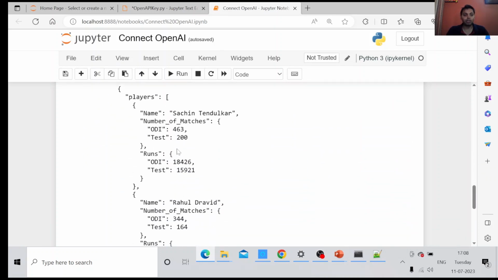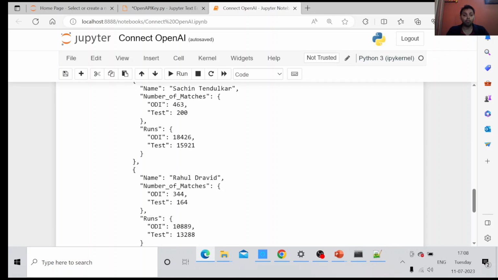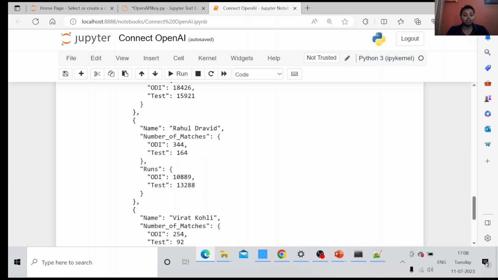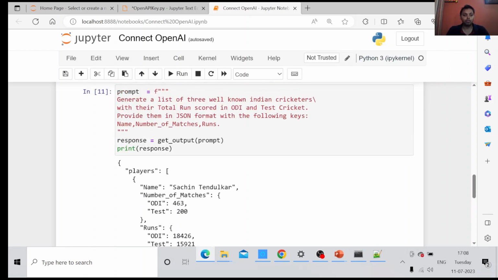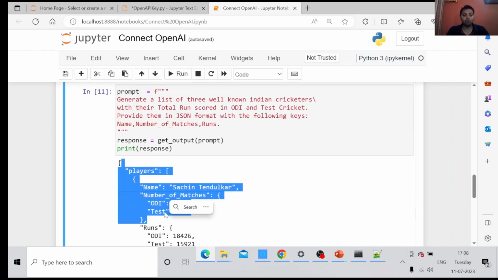So if you see, the model ran and it has provided me the list of 3 players. First is Sachin, second is Rahul Dravid, and third one is Virat Kohli. And here you see the number of matches in ODI, then Test, then the runs. So you have the proper JSON format, which you can easily ingest in any other application and showcase on a UI. So this is the power of prompt engineering.